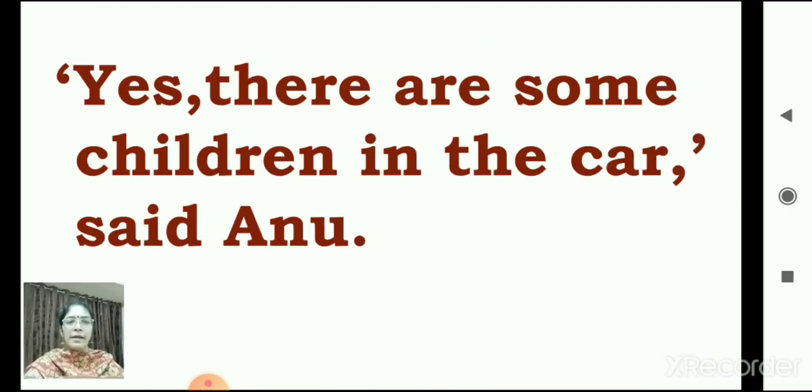Yes, there are some children in the car, said Anu. How are you going to write? Open inverted commas. Yes, comma, there are some children in the car, comma, close inverted comma, said Anu. Full stop.